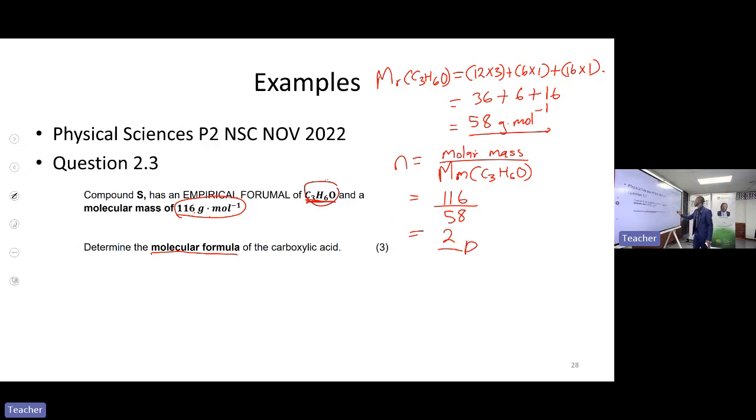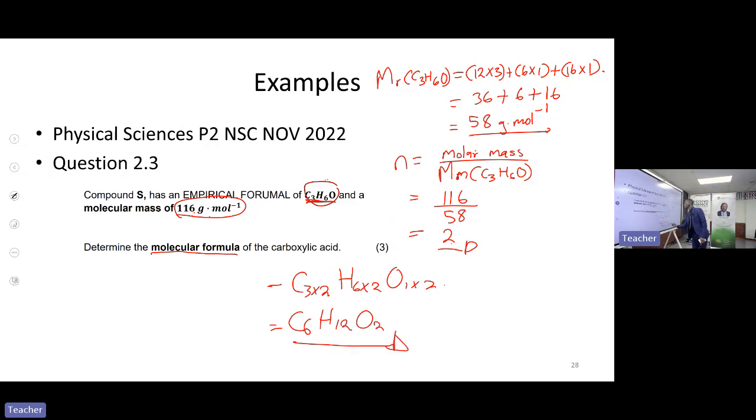Then we are going to use this 2 and multiply. Each atoms here will be C3 multiplied by 2, H6 multiplied by 2, O1 multiplied by 2. Then the answer is C6H12O2.